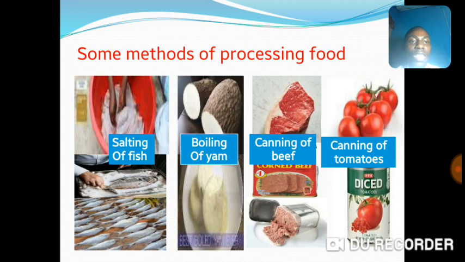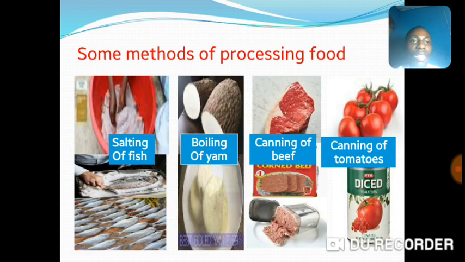Good. Now we have canning. Canning is another method of processing food whereby raw food is changed or kept in a can, a tin or a container. In so doing, it keeps the food for a longer period for future use or consumption.